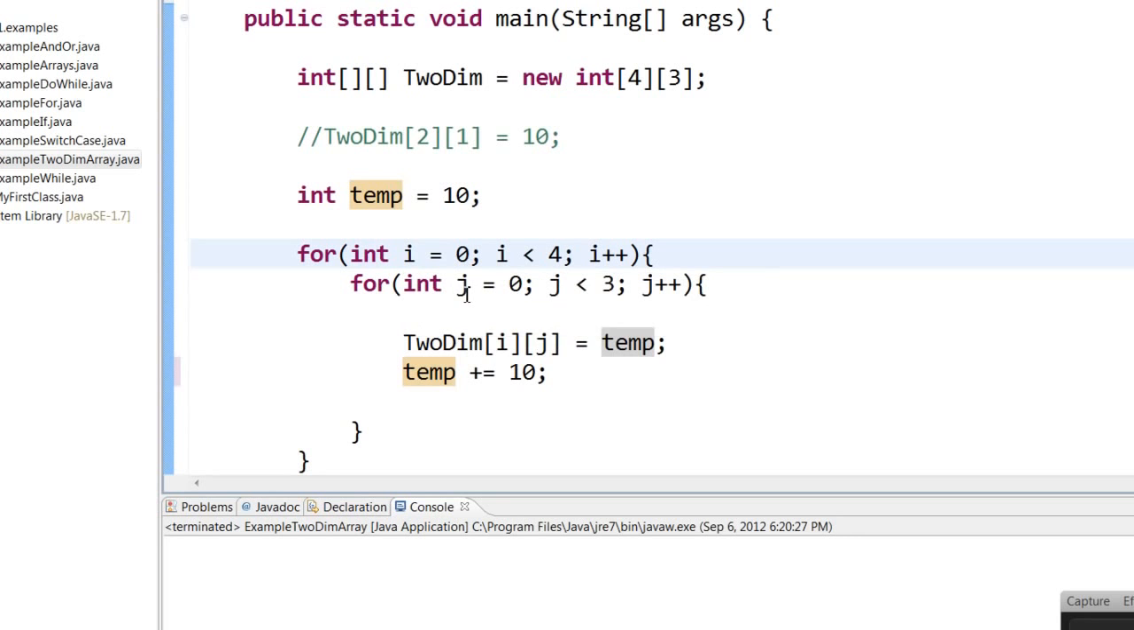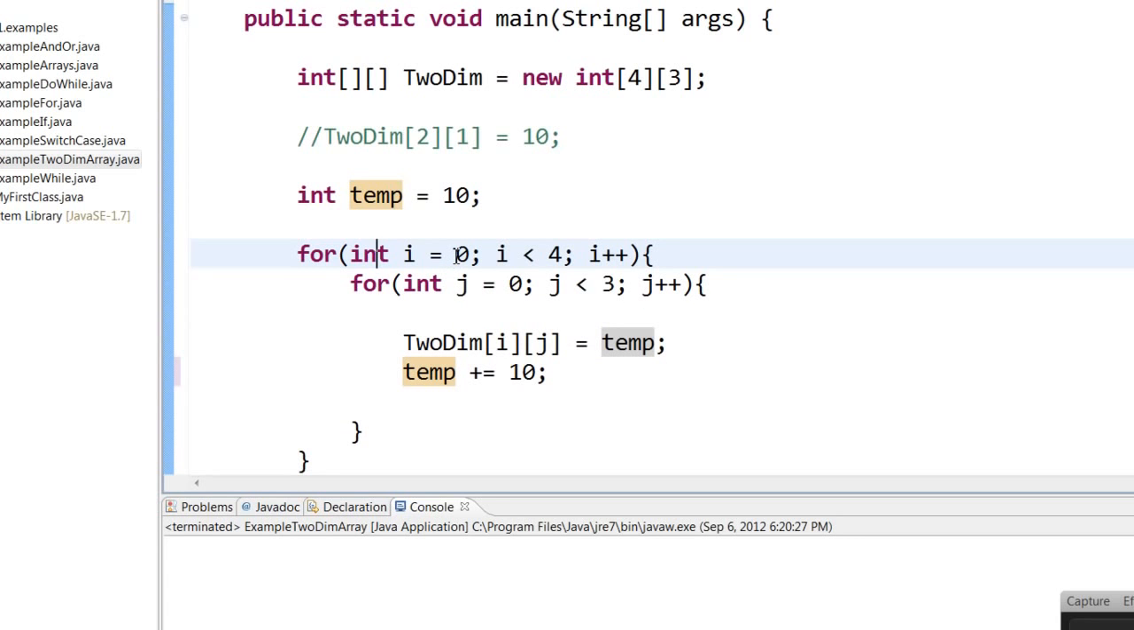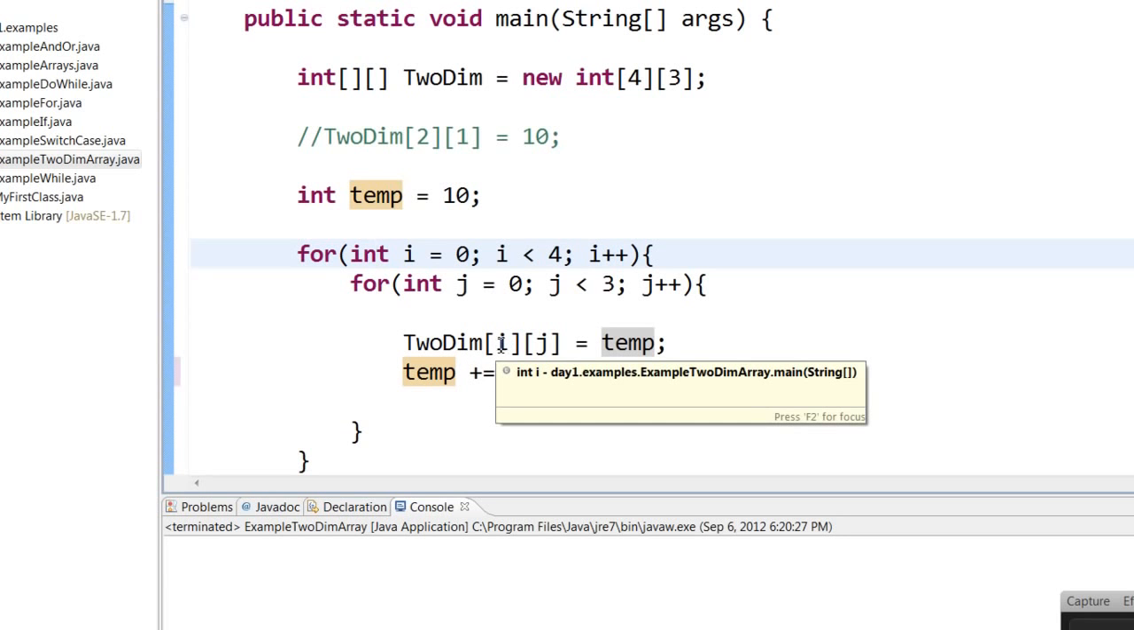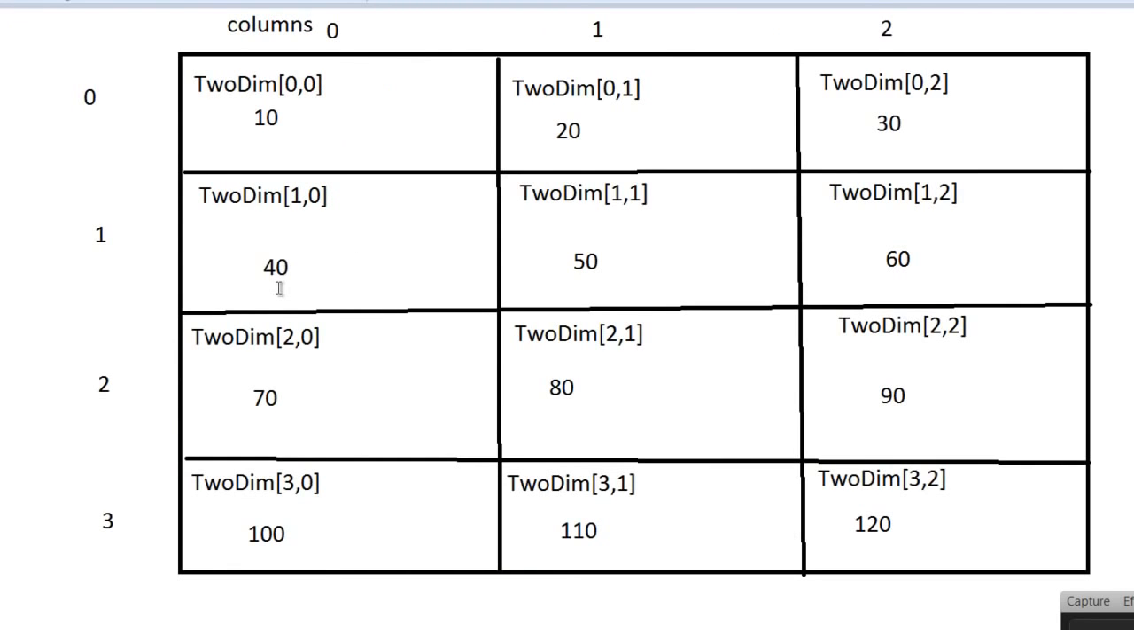So now it will once again come back to this j, and j will start at 0 because now i is 1 and there will be a fresh j loop. So here it will be like two-dimensional of 1 comma 0, and that will be the temp value. So it will take the latest temp value. So once that entire loop is done, it will fill up these boxes with these numbers.